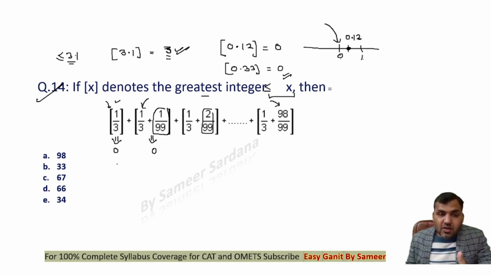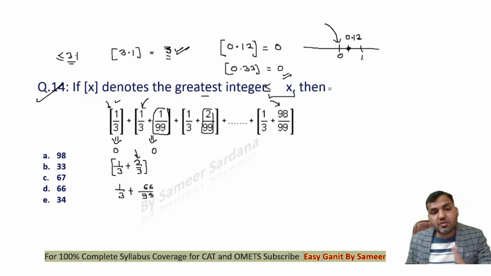Now guys, I know that 1 by 3 is less than 1. If I want this value to be greater than or equal to 1, then I need to add 2 by 3 to this value, right? Now if I have 99 in the denominator in the second fraction, then to make this whole fraction 2 by 3, I need 66 in the numerator.